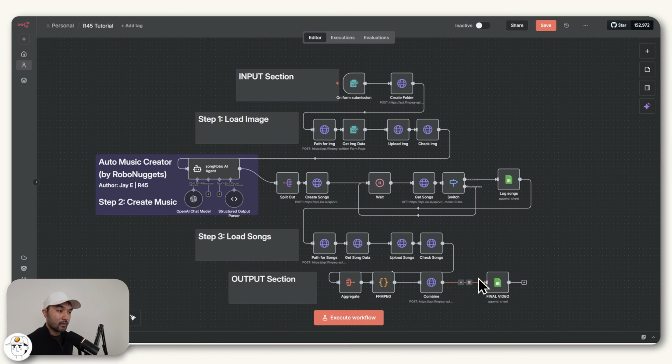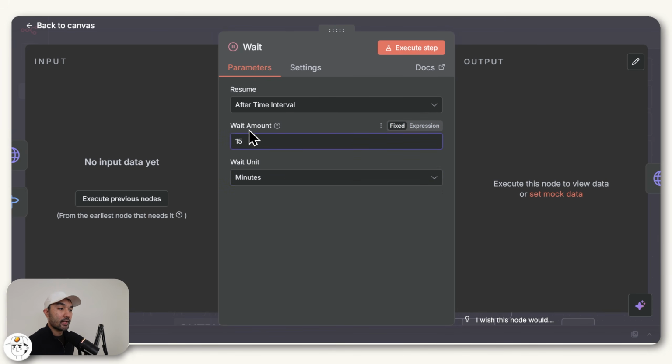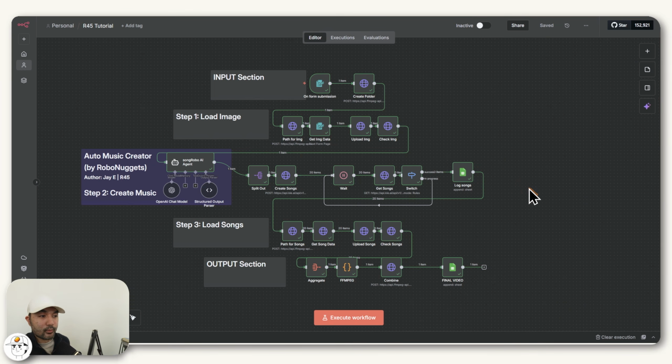And so with that set up, the last thing you want to do is to just go back to this wait node and just change this to a longer time. So if you're creating an hour-long video, the interval that I found is roughly around 15 minutes is good to set for this node. And so that is the workflow now fully complete.